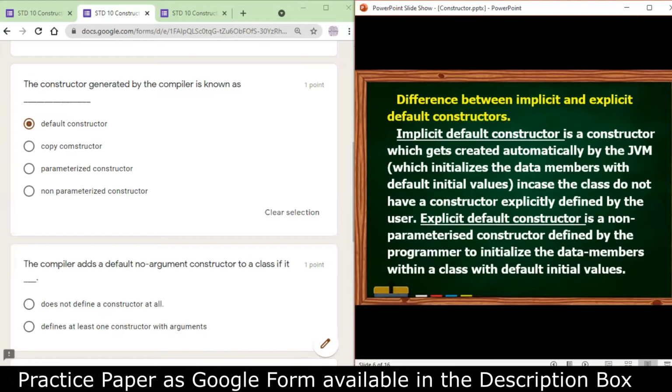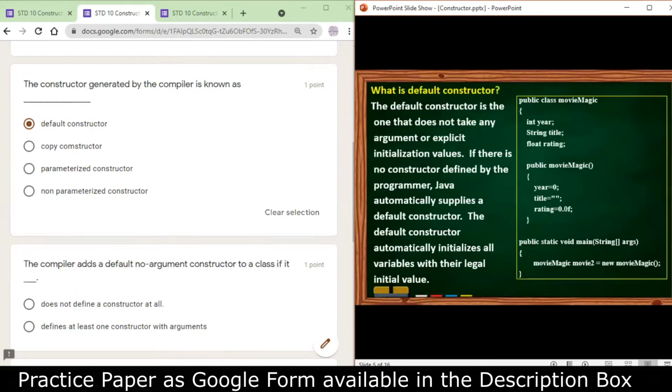Another default constructor is the explicit default constructor, that is a non-parameterized constructor that is defined by the programmer. So over here you can see in my class Movie Magic, I have defined a constructor Movie Magic that does not take any parameters in it. It's initialized with its legal initial value. So this is explicit default constructor that is defined by the programmer.